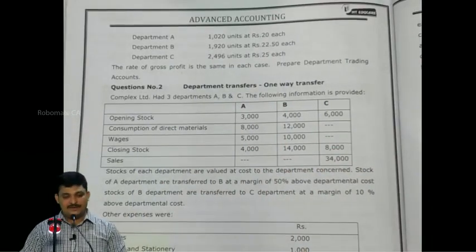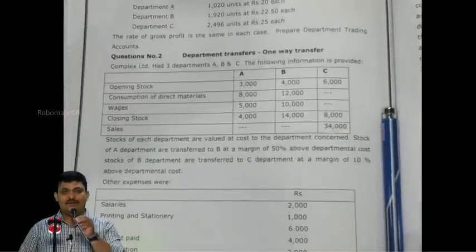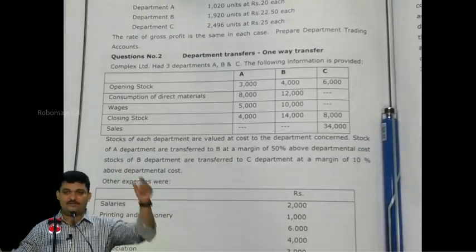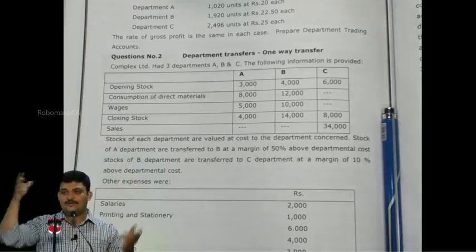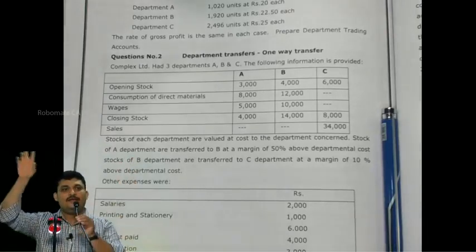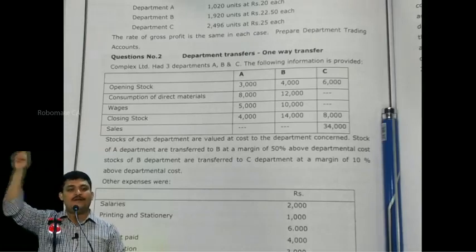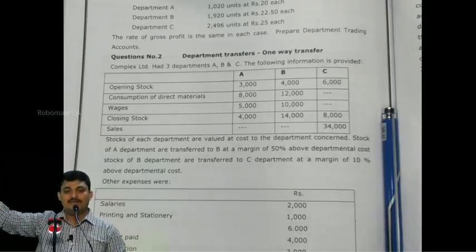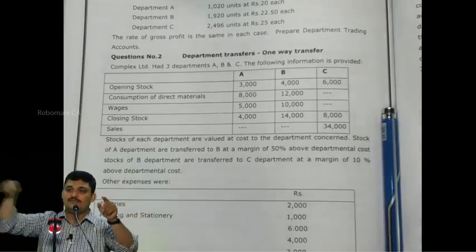Prepare department trading account. They are not even asking for P&L, only trading account. So what will come in a departmental trading account, or any trading account? Opening stock, purchases, sales, closing stock, GP, over. This question will be completed in about 2 minutes. Now listen friends, we will have the format: department trading account, particulars, A, B, C, particulars, over. Format over: opening stock, purchase, sales, closing stock, GP, over.